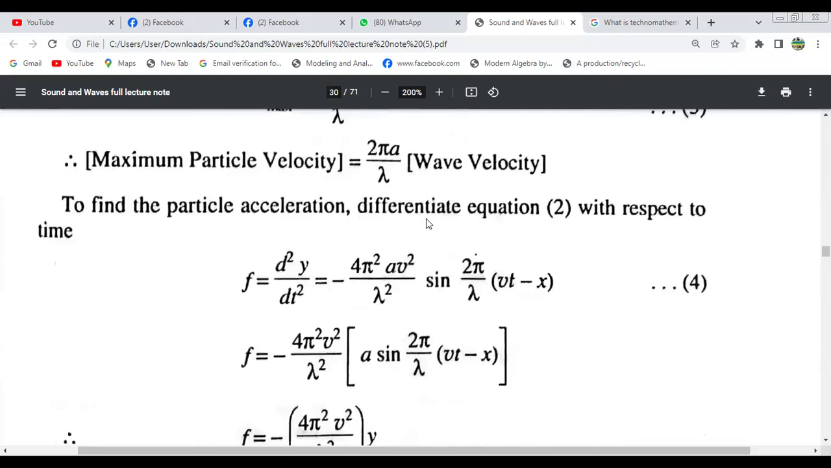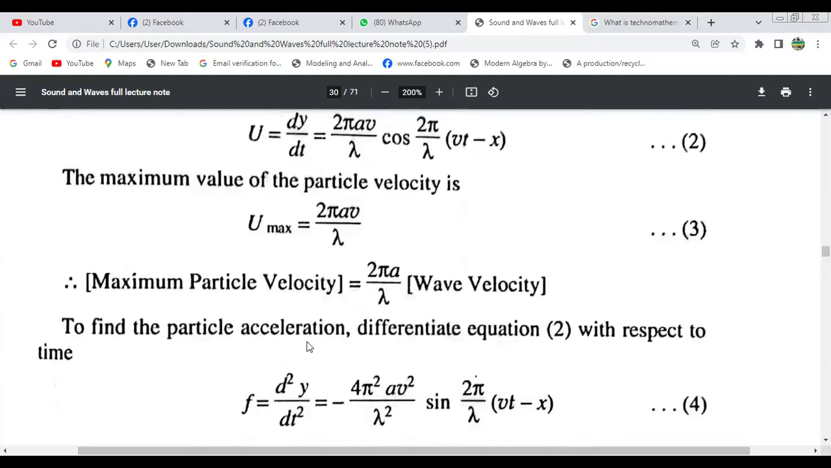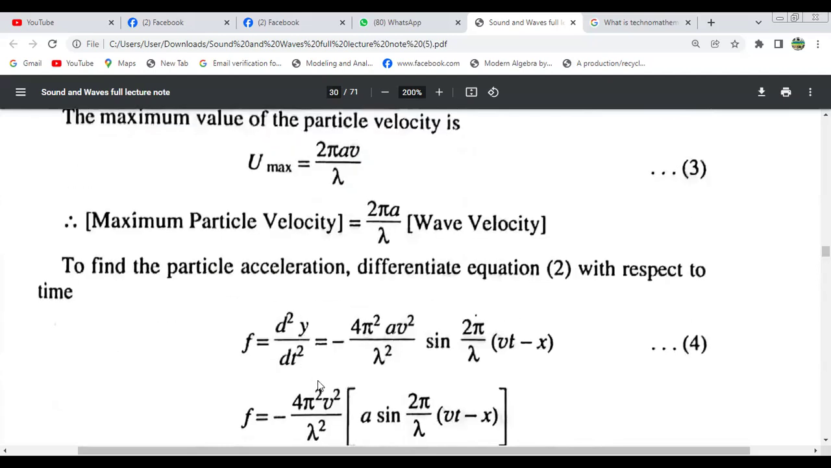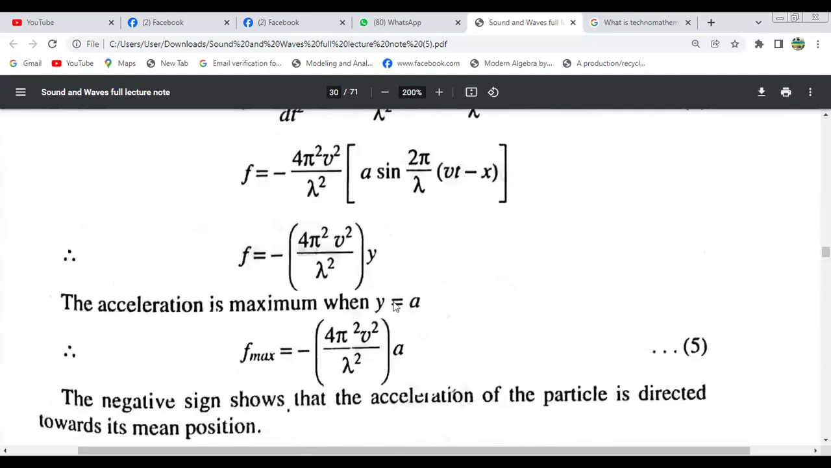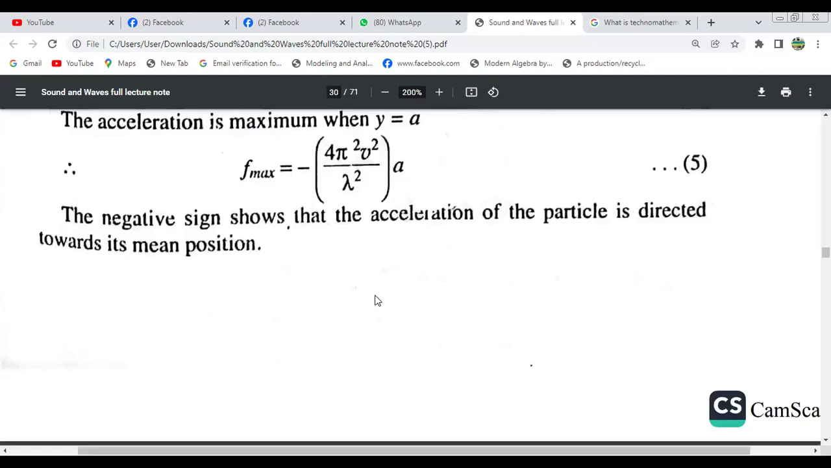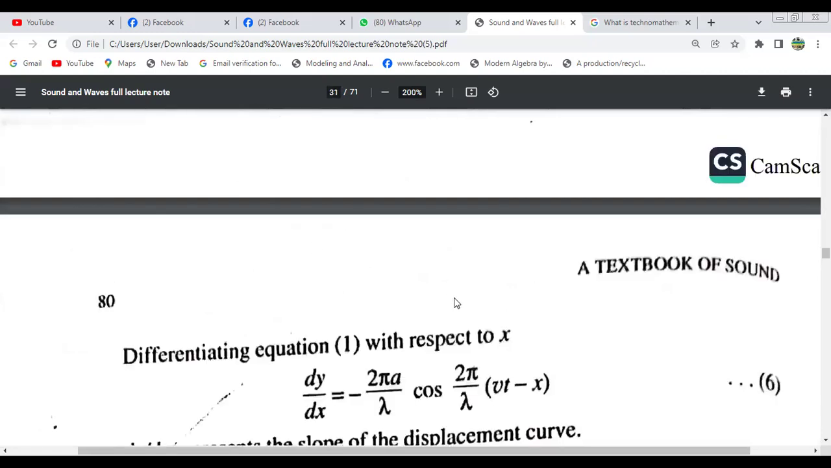To find out the particle acceleration, differentiate this two times. So we get this one. To find the maximum acceleration at y equals a, what will it be? Maximum. So maximum will be this, sin 90 degree equals 1. The negative sign shows that the acceleration of the particle is directed towards its mean position.